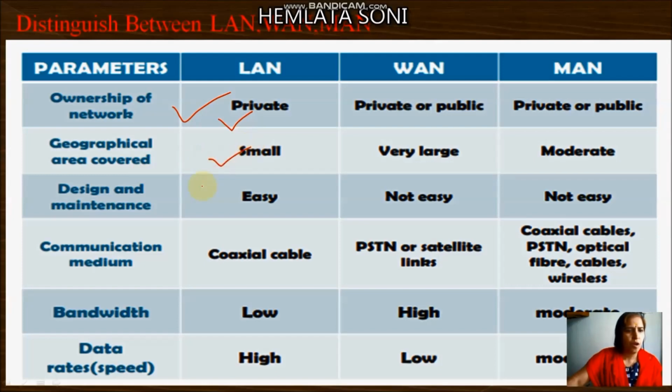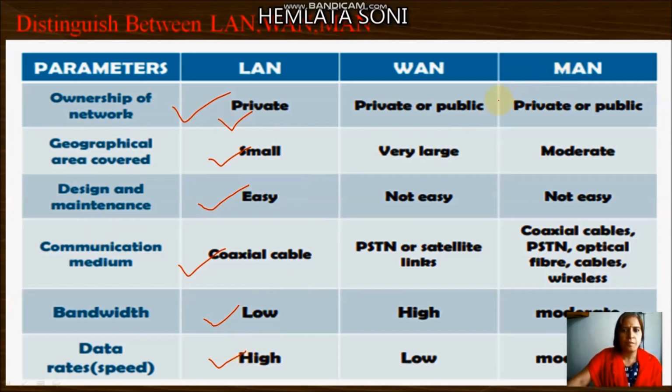Geographical area, small. Design and maintenance of local area network is very easy. You can use coaxial cable for forming a local area network. Bandwidth low, speed high, because geographical area is small, so speed will be high.